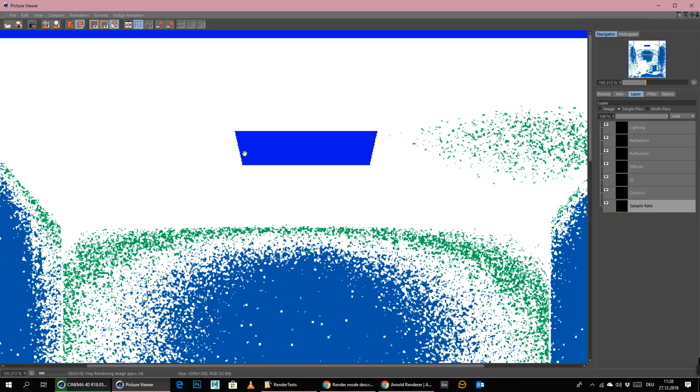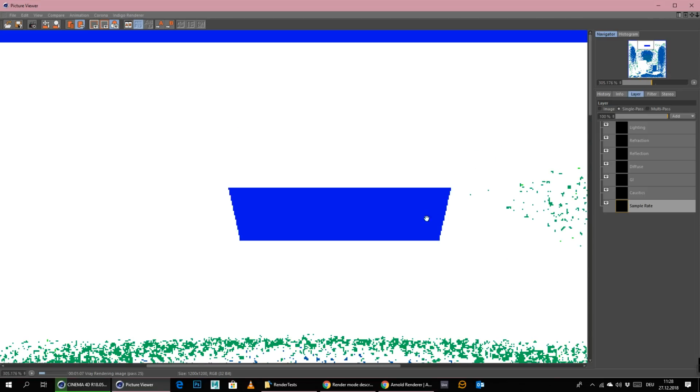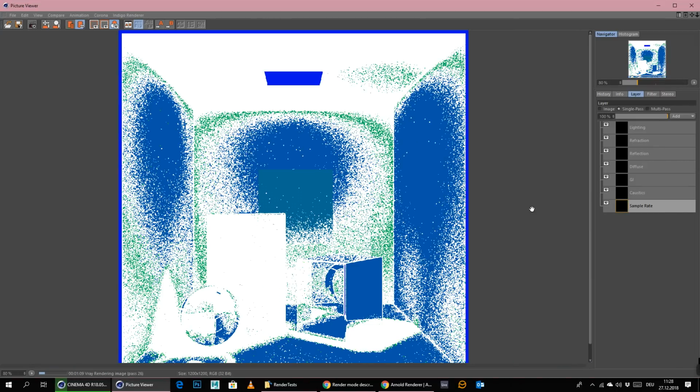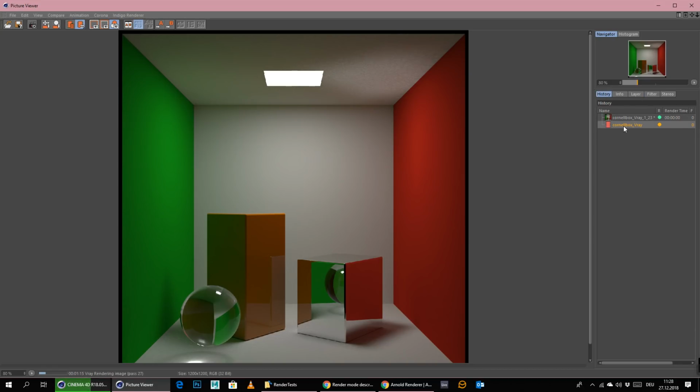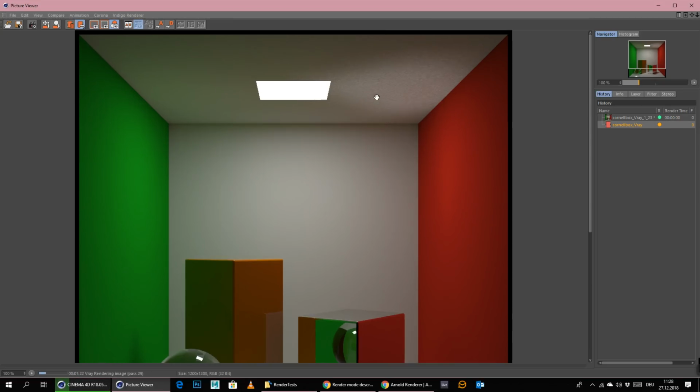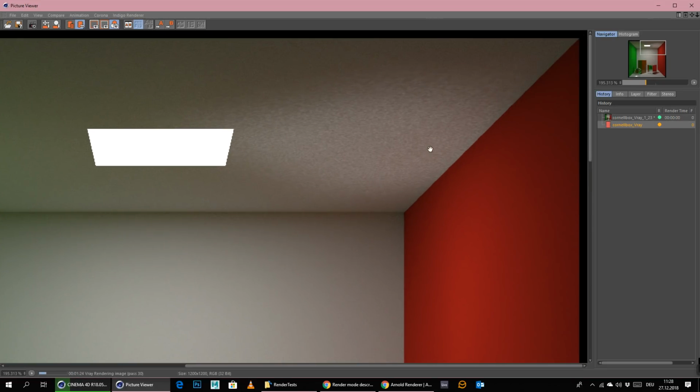But as you can see here, we have really this stair-step effect, which is not really good. We would need to get rid of this at some point to get a really absolutely awesome image. But let's look at this rendering, and as you can see, this is way better up there, but still extremely noisy. So you can see that's still not good enough. I think we would need to have more subdivisions here.